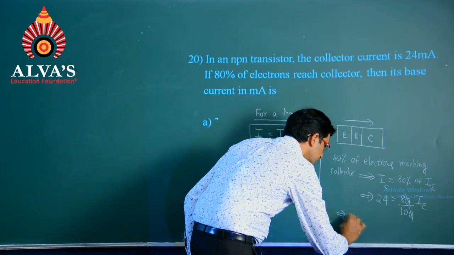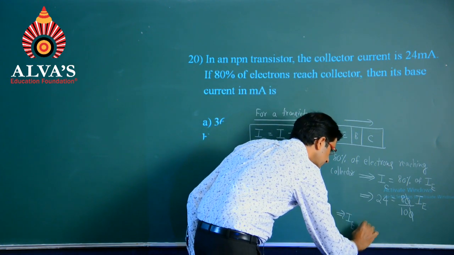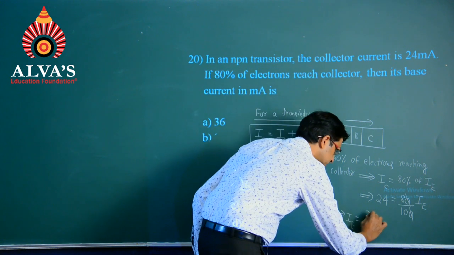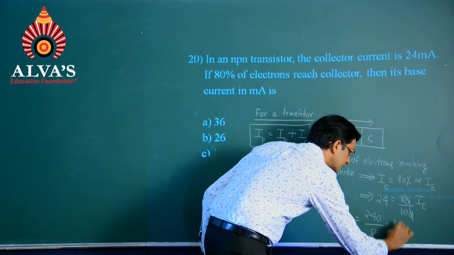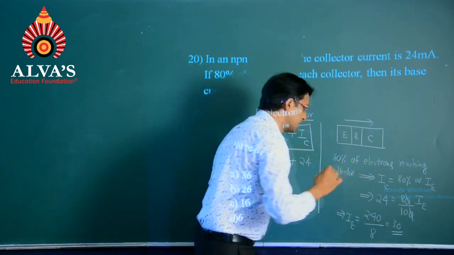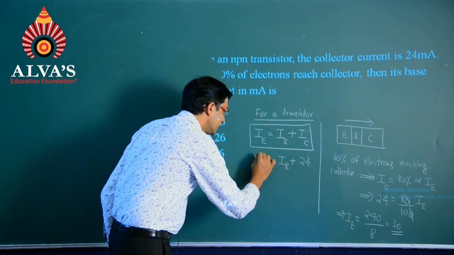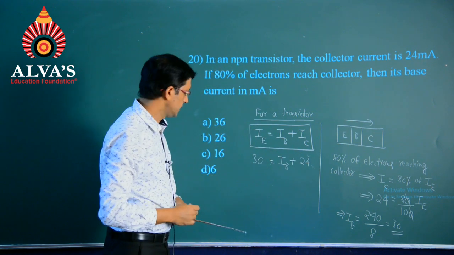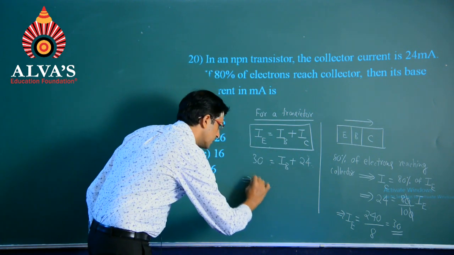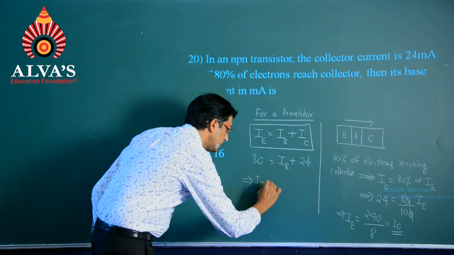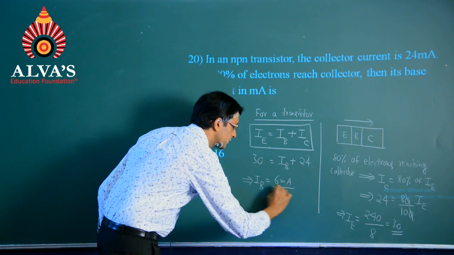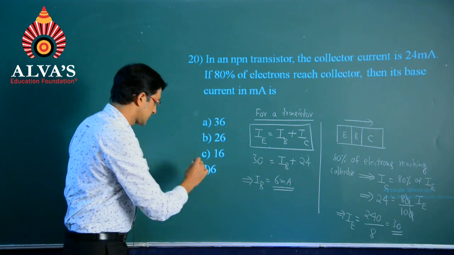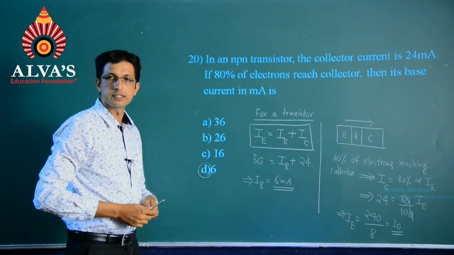Simplification of this will give us IE equals 240 by 8 as 30 milliampere, and when written in this main equation we find that the base current IB equals 6 milliampere, and hence option D is the solution.